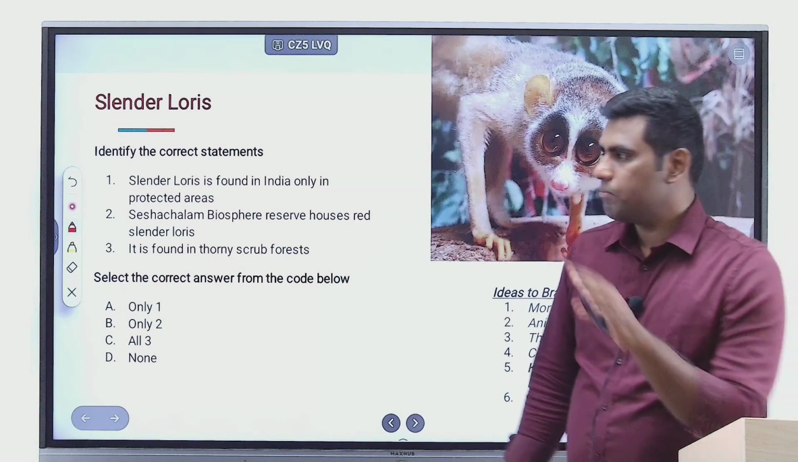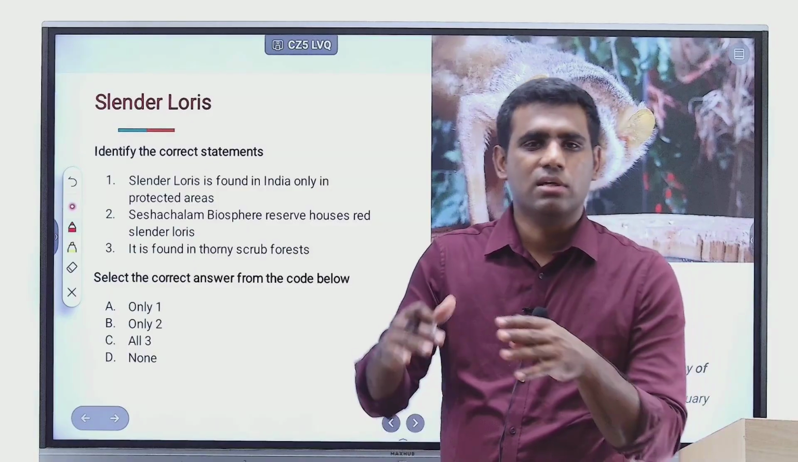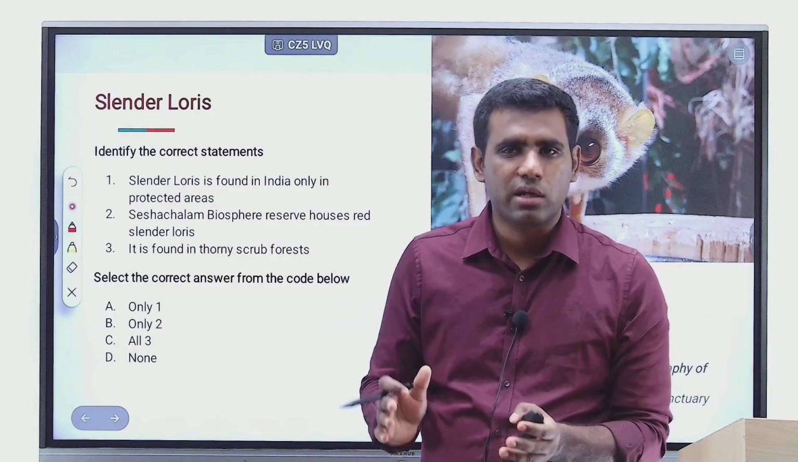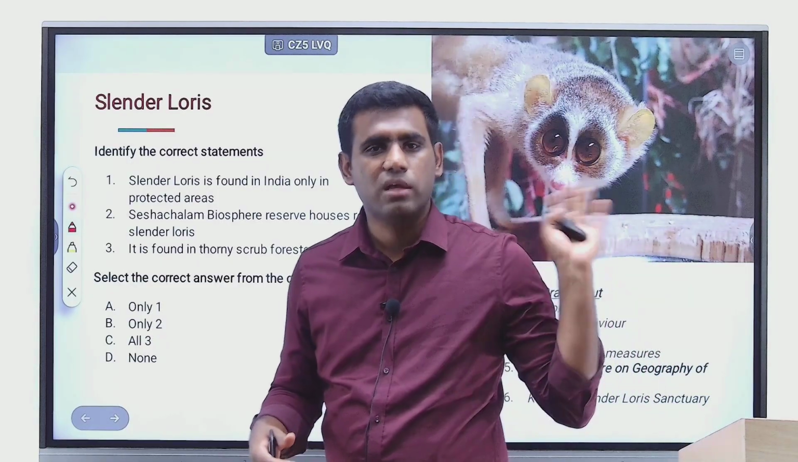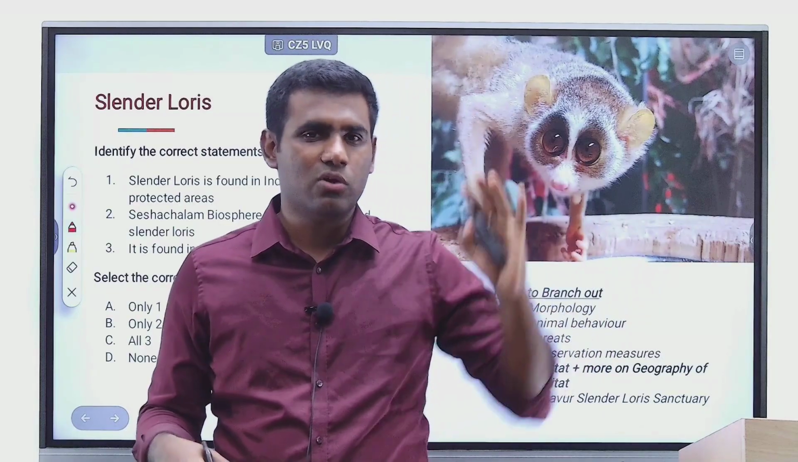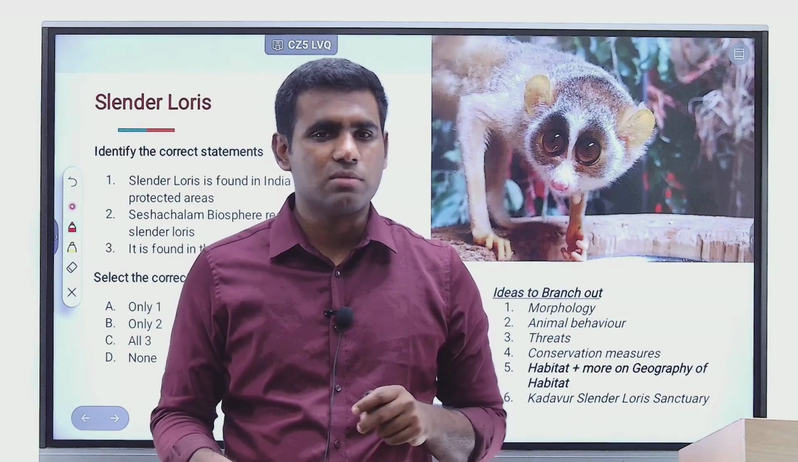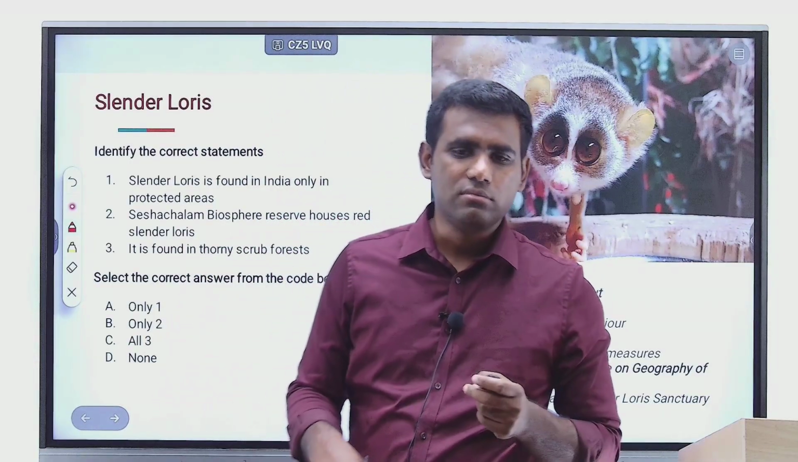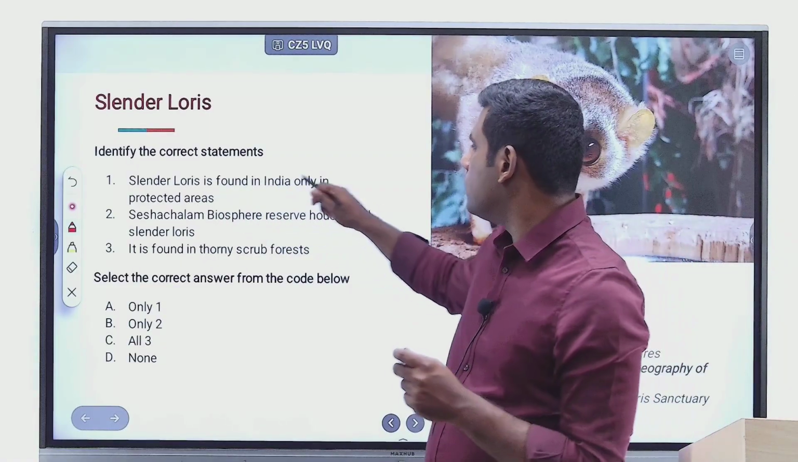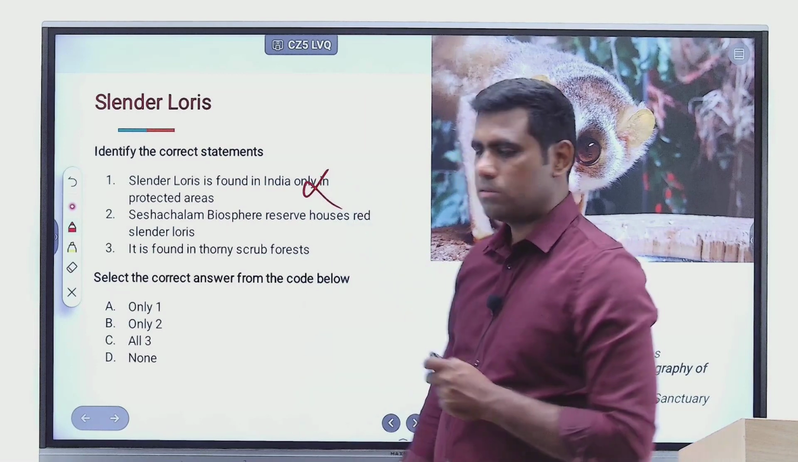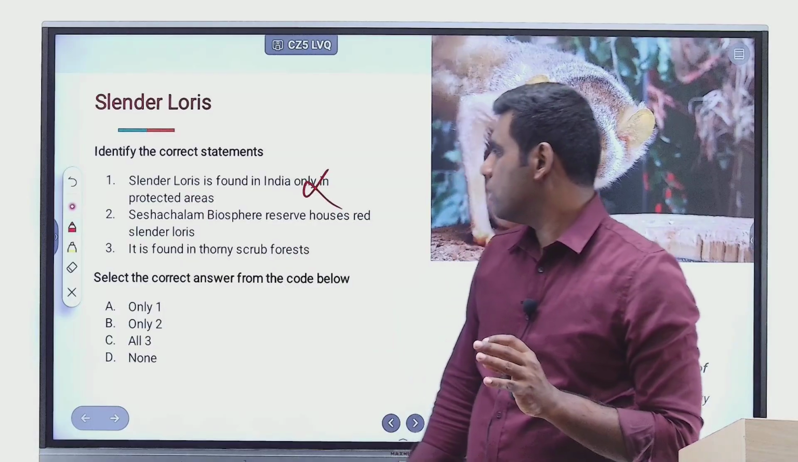Okay, so what you need to know here is that it is found not only in protected areas. Kadavur Wildlife Sanctuary, of course, is a protected area, but even in various other parts, like the cities of Bangalore, it is possible to find slender loris. Wherever you have good parks, you have a good canopy of trees, right? In the night time, you will be able to spot slender loris, because in daytime you cannot see anything. So the first statement, slender loris is found in India only in protected areas, is actually incorrect. Not only in protected areas, but even in urban habitats, you have slender loris.